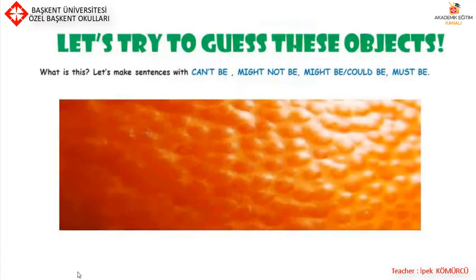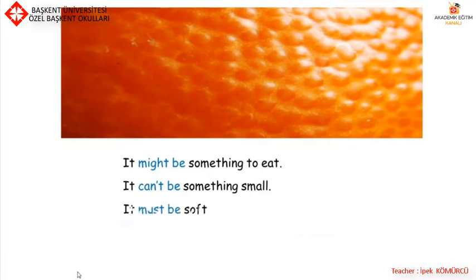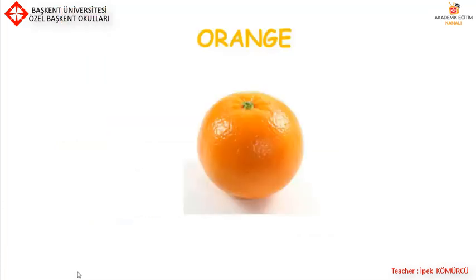Let's try to guess these objects. What is this? Let's make sentences with can't be, might not be, might be or could be, and must be. Here we have a picture. I'll give you some information about it. It might be something to eat. It can't be something small. It must be soft. What is this? This is an orange.